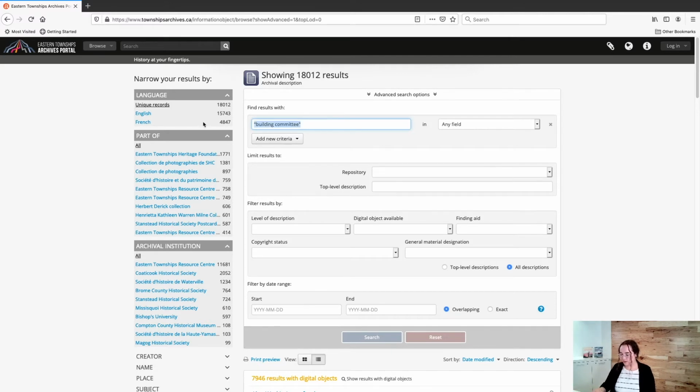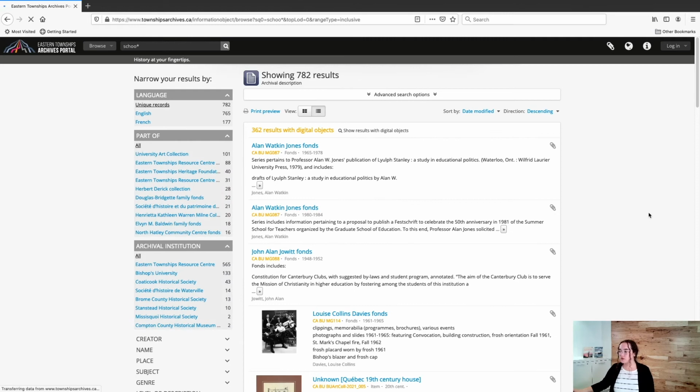Other special characters that we can use are the asterisk. The asterisk is the multiple character wildcard. That means that if we include the asterisk at the end of a word, so for example, here we've written SCHOO asterisk, that will give you all search results for any words that begin with those letters but can have any ending. So we can get results like schools, school, schooling, schoolhouse, and even the name Schoolcraft.